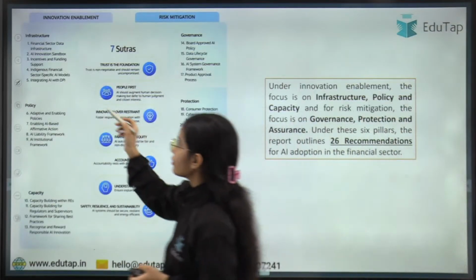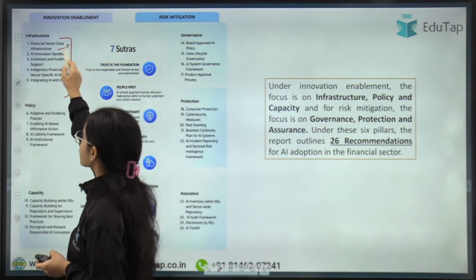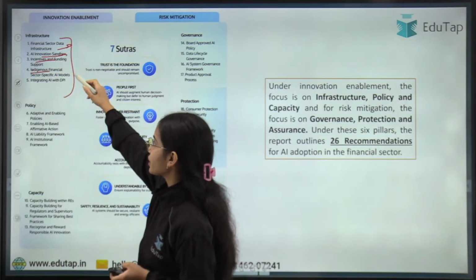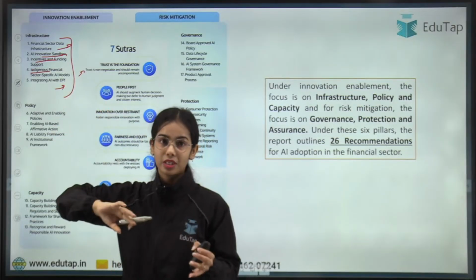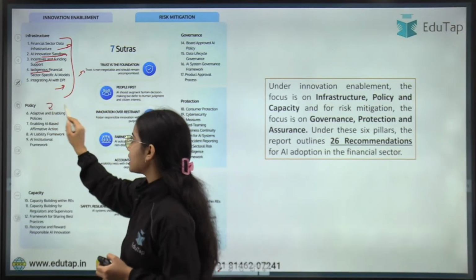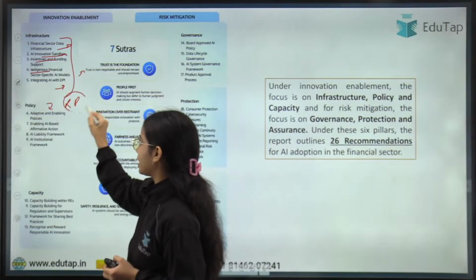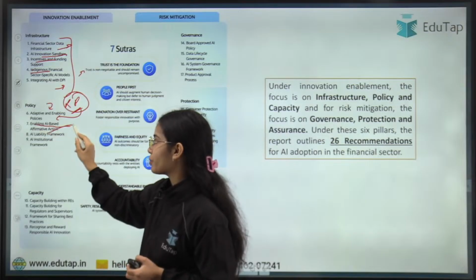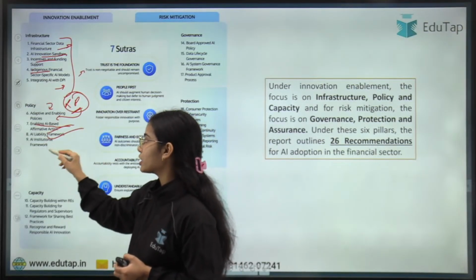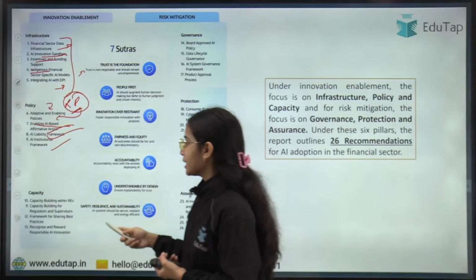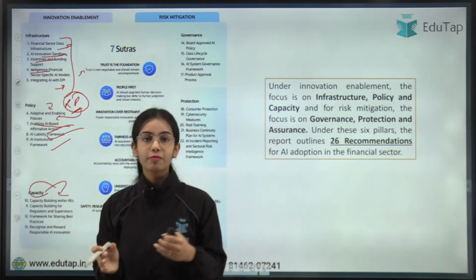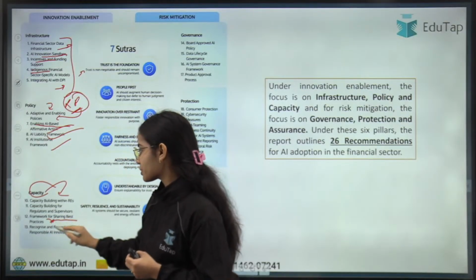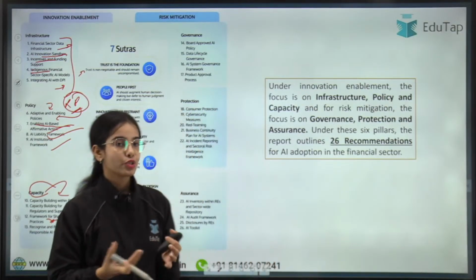Under the infrastructure, we have seen the financial sector data infrastructure, AI innovation sandbox, incentive and funding, indigenous financial sector specific AI models, integrating AI with DPI. Then there was policy, where the regulators adopt certain policies, that is adaptive and enabling AI based affirmative action, AI liability framework, AI institutional framework and such. Then capacity building has to be done by the regulated entities as well as the regulators. They should have the framework for sharing best practices, and reward recognition should happen.